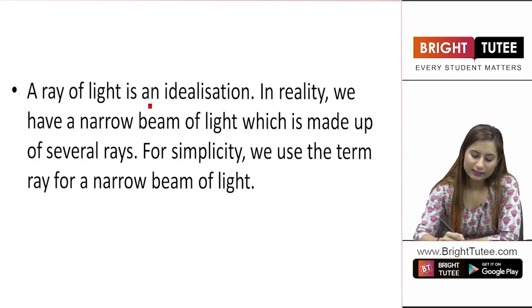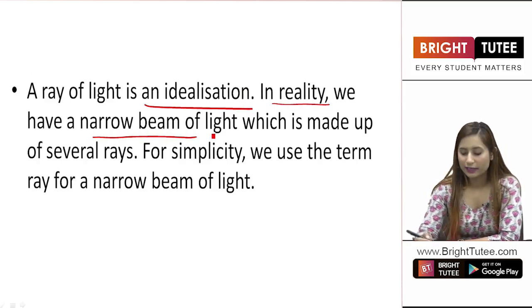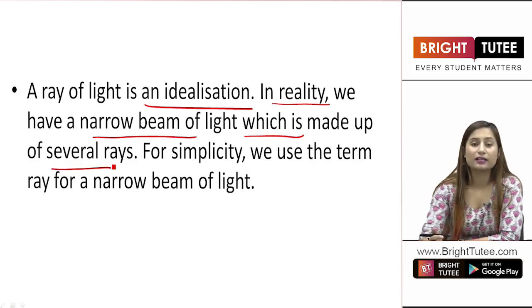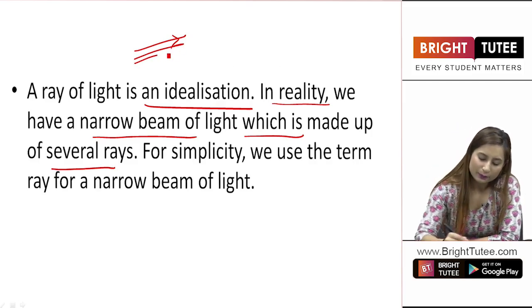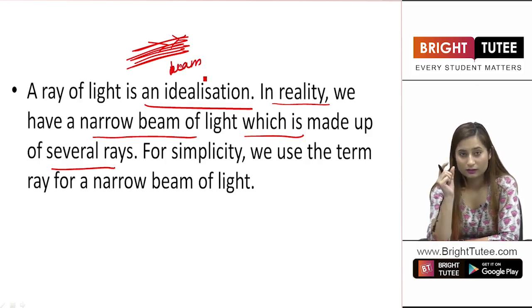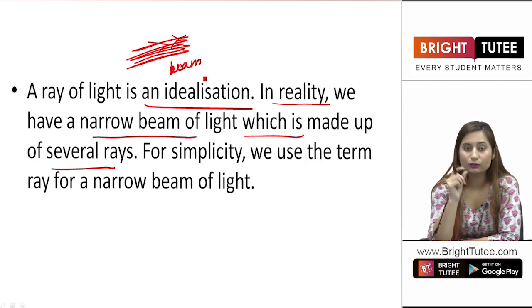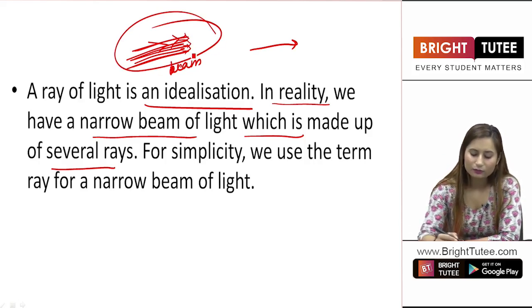A ray of light is an idealization basically. In reality, we have a narrow beam of light which is made up of several rays. There is not only one ray. One ray will not be visible to us. One ray is negligible to us. There are a number of rays that make a beam. And in this experiment, the beam that you saw, the light that you saw, was a beam, not a ray. A ray is just one, a beam is a combination of rays. And that is how we can see.